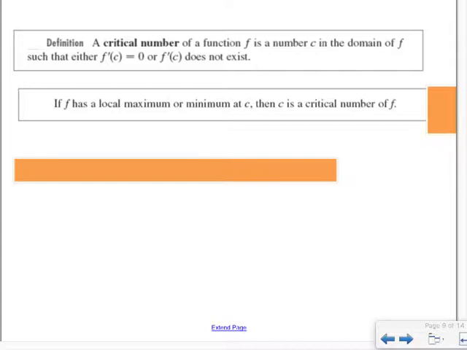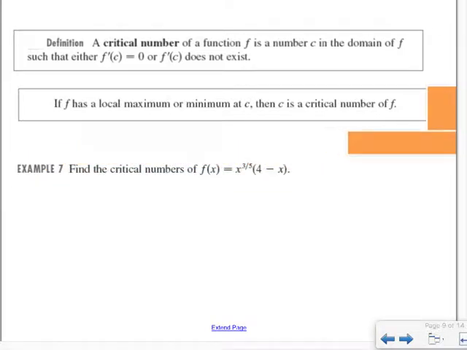So now let's rely a little bit more on our algebra. Let's take a look at this particular point. They're not asking us to categorize maxes or mins or anything. All they're asking us to do is to find the critical numbers for this function. So you're looking at where the first derivative either is 0 or doesn't exist. So let's take a look.